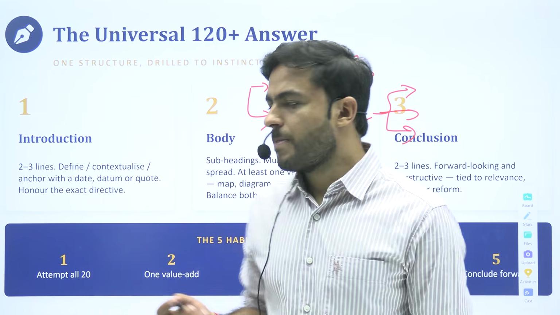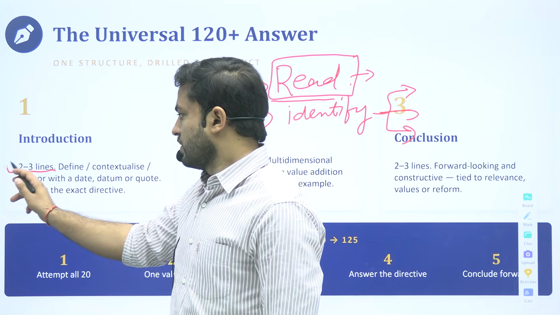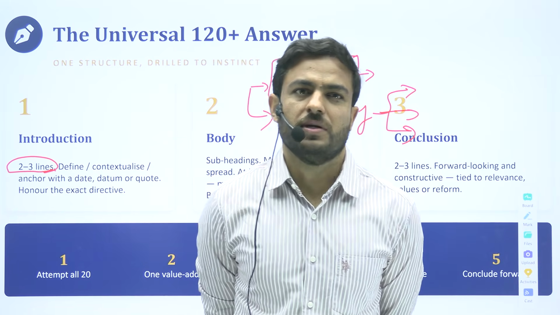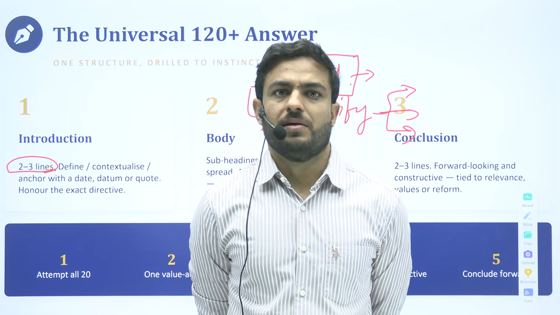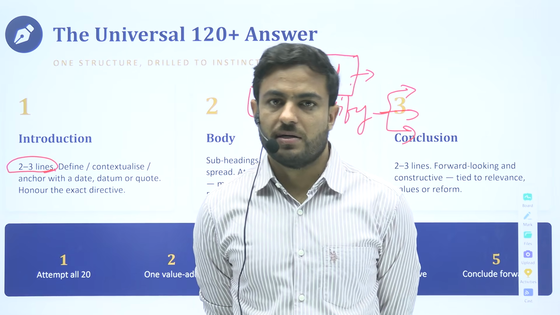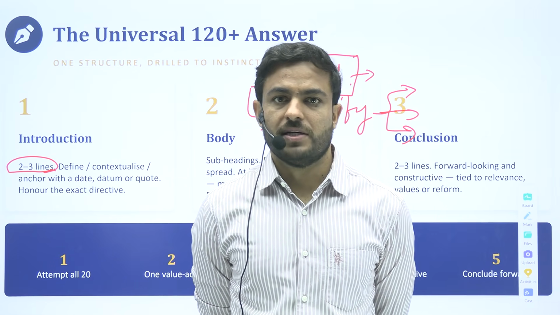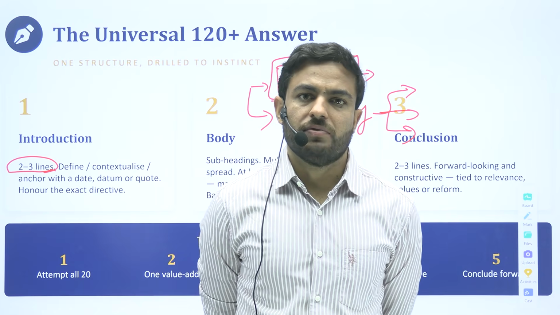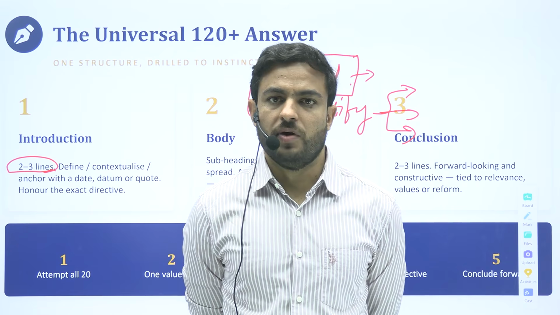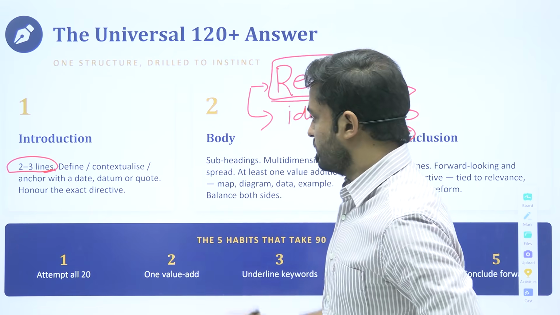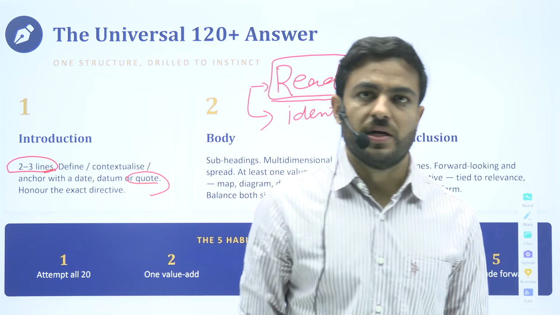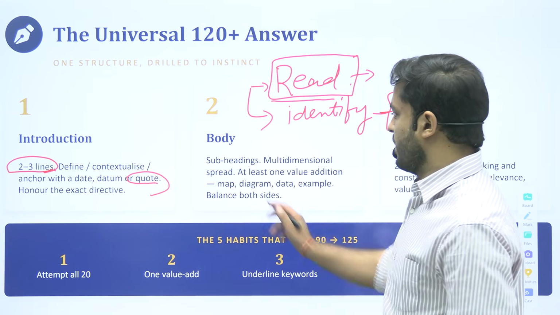And you would do that very precisely. You would write 2-3 lines, maximum 4-5 lines, wherein you are providing either a basic definition of it, or some good data sets about it, some facts, some examples, some current event that is very relevant here. Keep in mind one thing here, that the things that you are writing here have to be very relevant with respect to what is being asked. It can be a quotation as well. Sometimes we use quotations in the society sections to start your answer.